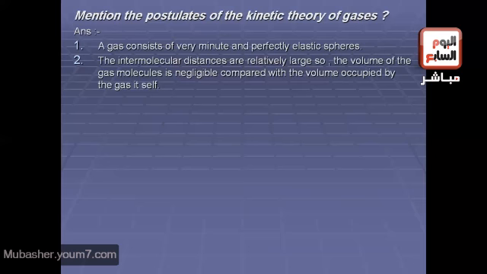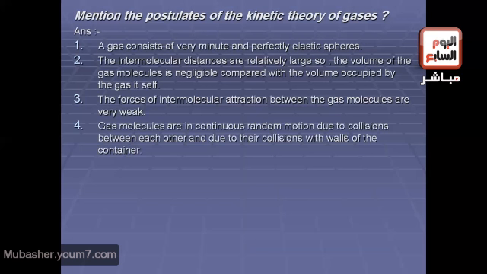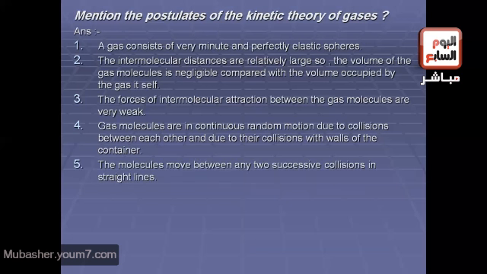Number three, the forces of intermolecular attraction between the gas molecules are very weak. That's right. Number four, gas molecules are in continuous random motion due to collisions between each other and due to their collisions with the walls of the container. Number five, the molecules move between any two successive collisions in straight lines. Number six, the collisions between the gas molecules are considered elastic collisions.